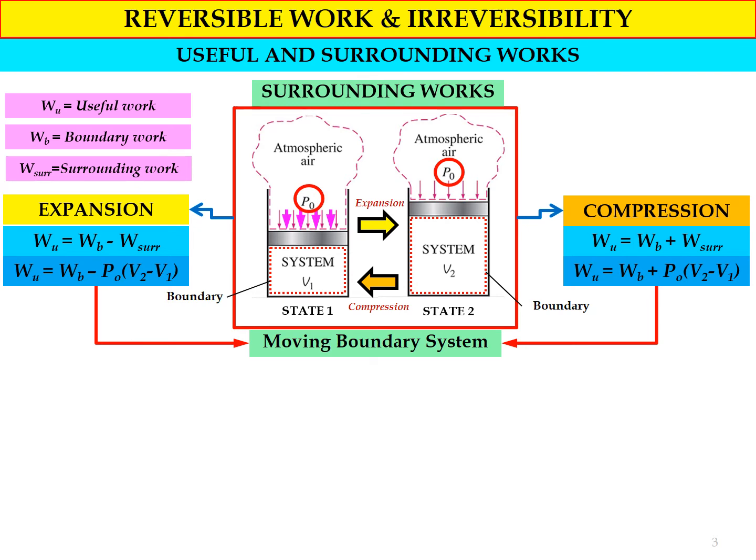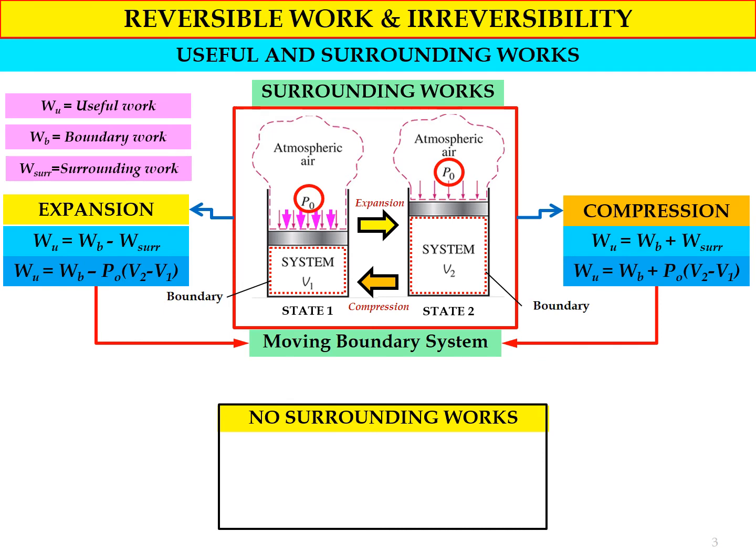And these two equations for the expansion and compression processes are only valid for a moving boundary system. So the system has movement of the boundary, as shown in state number 1 and also state number 2, where we have a cylinder piston device. So a cylinder piston device is one example of a system that involves a moving boundary.